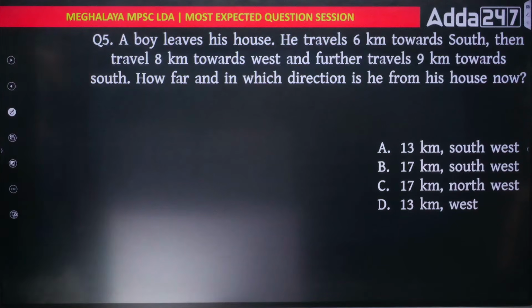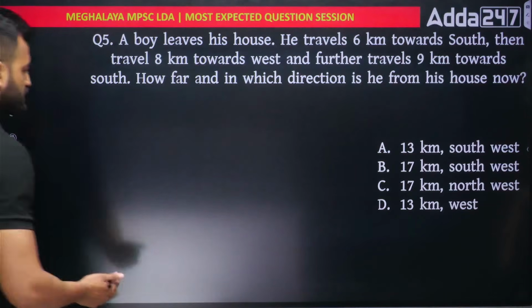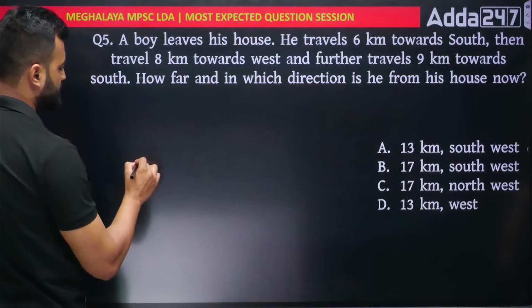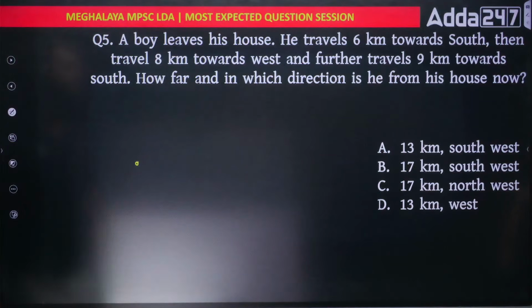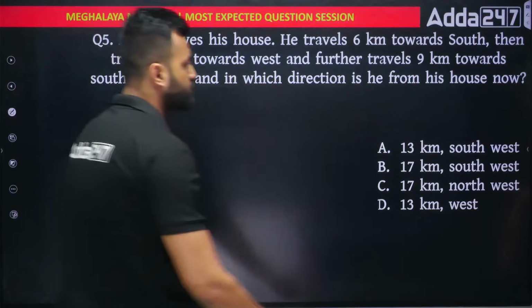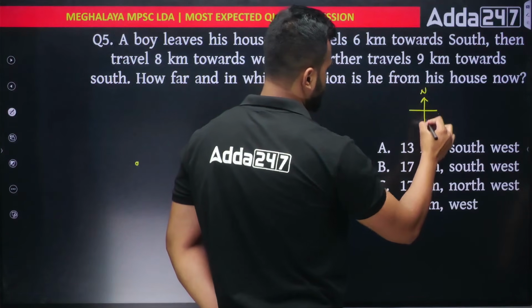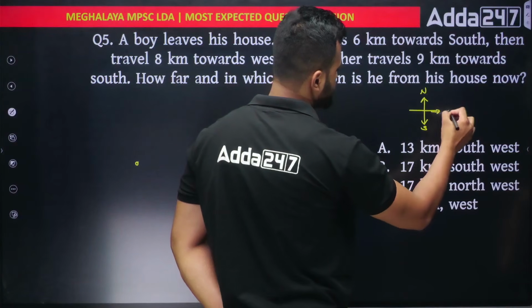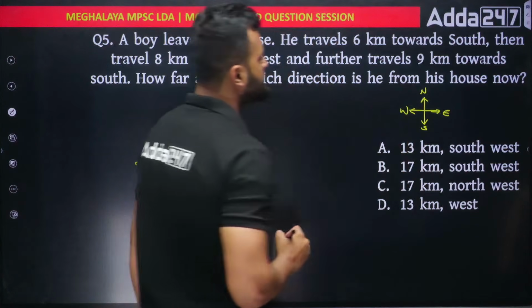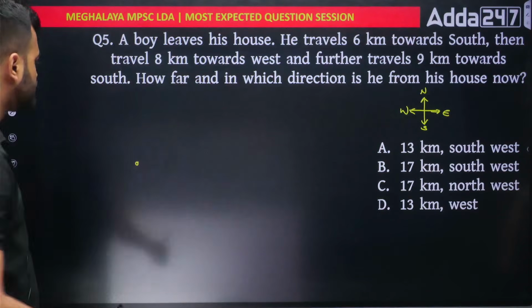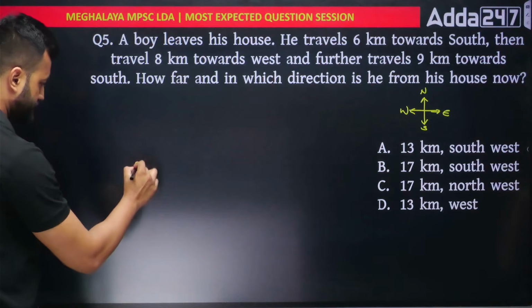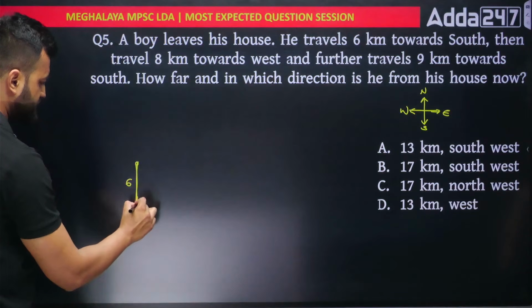A boy leaves his home. We don't know from where he starts, so let's take this as the starting point. He travels 6 kilometers southwards. I hope you know there are 4 directions we have. At the top we have north, at the bottom we have south, here we have east, and here we have west. So he is traveling towards the south 6 kilometers. I'll draw downwards like this. This is 6 kilometers south. He has reached this point.